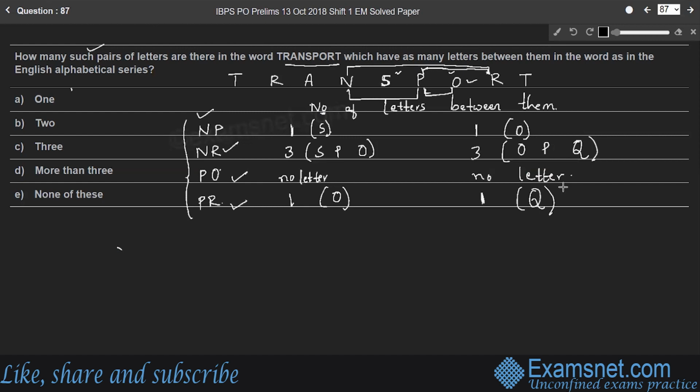So the answer is more than 3. Option D is the correct answer.